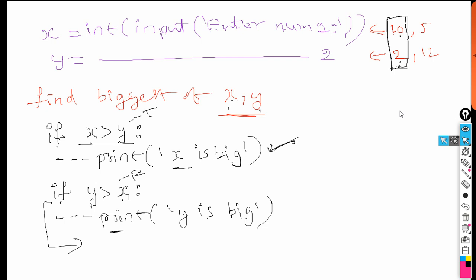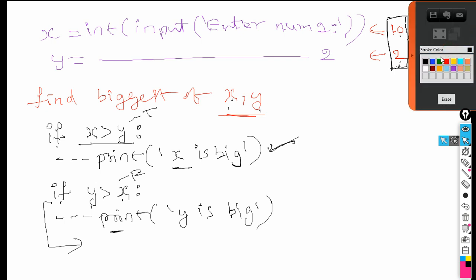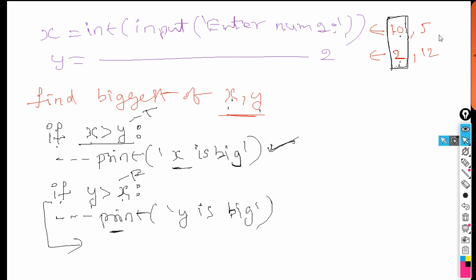Clear? Now let us understand the second scenario. Assume you run the program again where you have given x is equal to 5 and y is equal to 12. Now check the condition. If x is greater than y, x 5 is greater than 12, no, false. As it is false, it will come out of the if block.